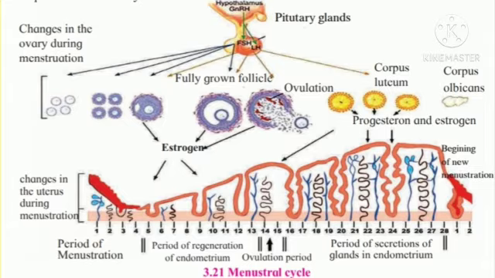If the oocyte is not fertilized within 24 hours, the corpus luteum becomes inactive and transforms into corpus albicans. Due to this, secretion of estrogen and progesterone stops completely. The endometrium starts to degenerate in the absence of these two hormones. Tissues of the degenerating endometrium and the unfertilized ovum are discarded through the vagina. This is accompanied by continuous bleeding. Bleeding continues for approximately 5 days. This is called menstruation.